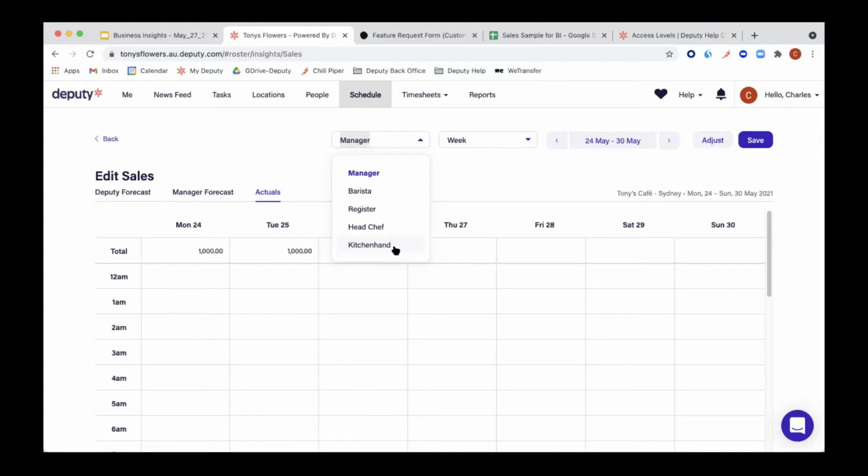You wouldn't use it for anything else. You wouldn't roster anyone in there. You wouldn't create any timesheets for it, leave, etc. You would only use it to allocate the sales data. This is important if we're later on looking at the reports, which we will do at the end of the Q&A, the schedule versus timesheets versus sales report, because in there it will then only show up in that one area. So if you want to separate it from all the other ones, we have to create a manual one.